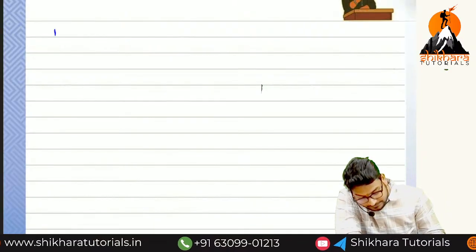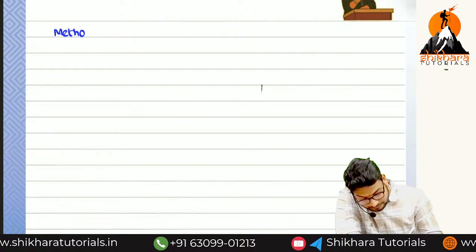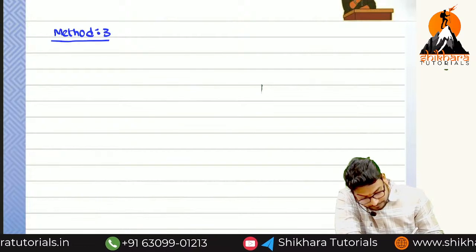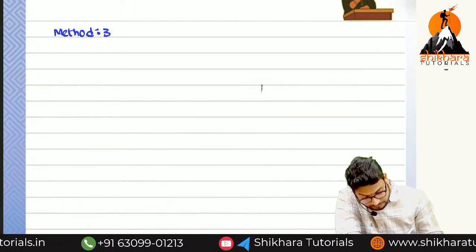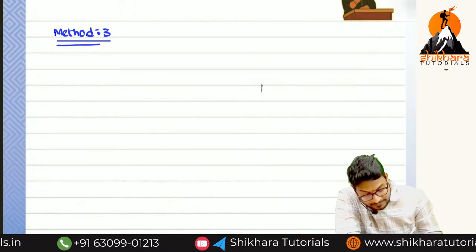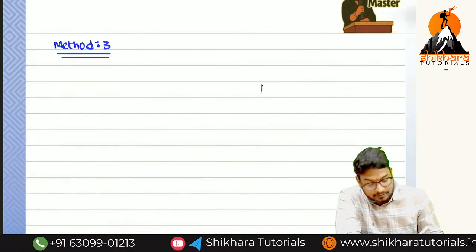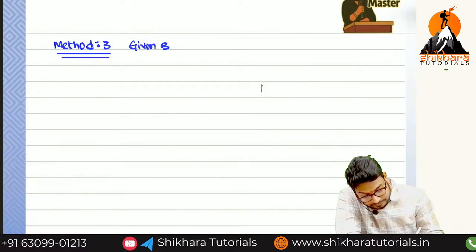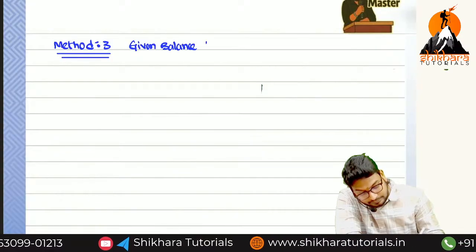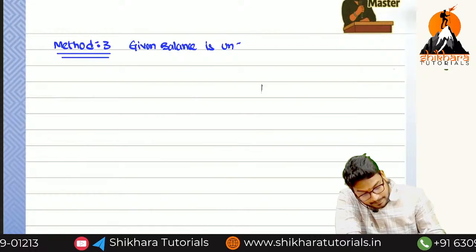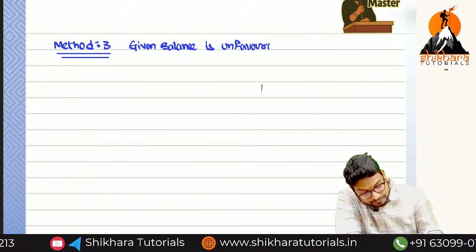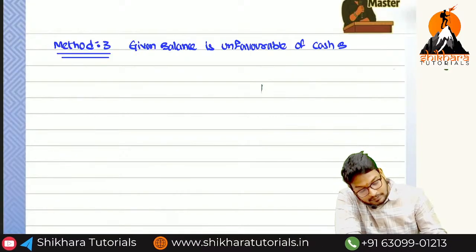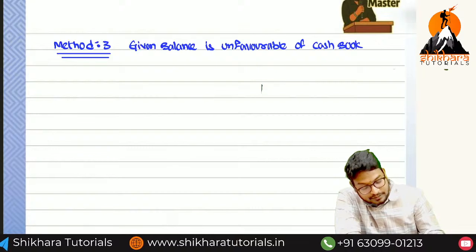Method number 3. Given balance is unfavorable of cash book. What is the unfavorable balance of cash book?